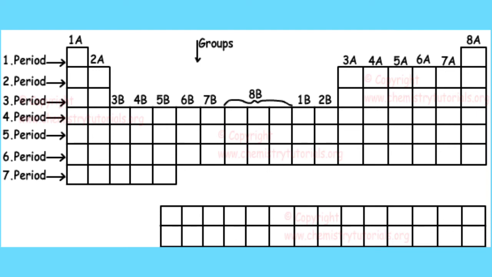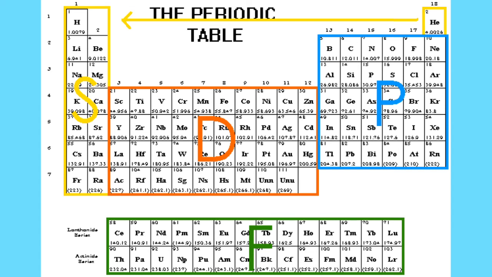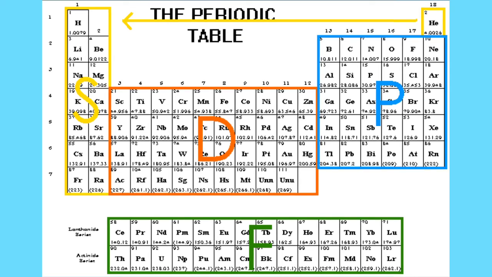Then we'll also look at the blocks of the periodic table. When we write the electronic configuration of elements using the spdf notation, we have elements that end with s. For example, sodium ends with 3s1. All elements that end with s like that, s1 or s2, are in the s block of the periodic table, as you can see.